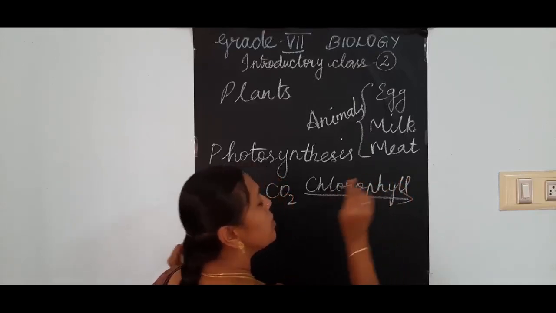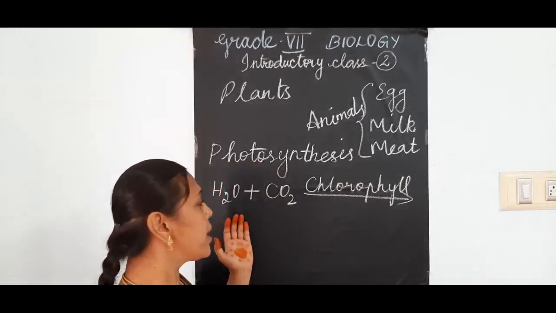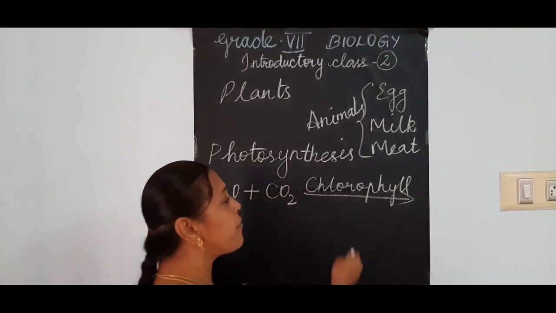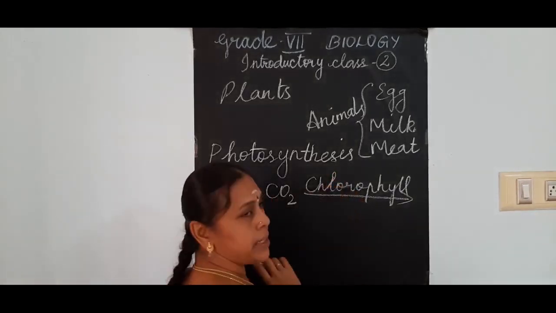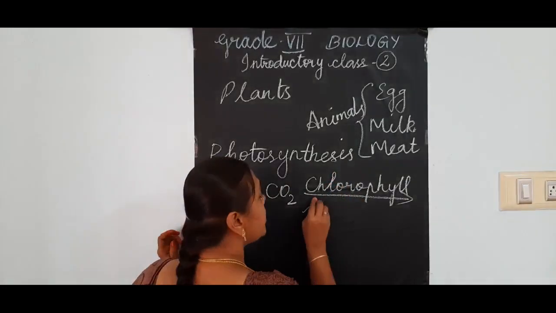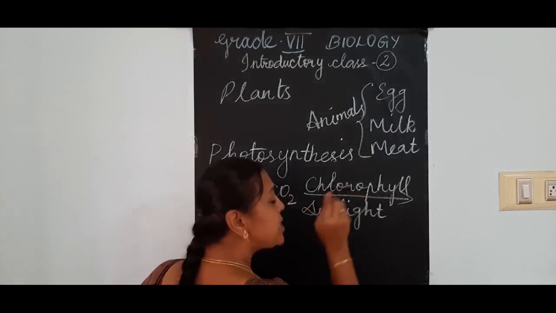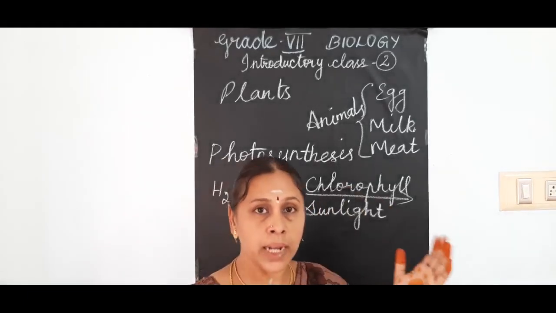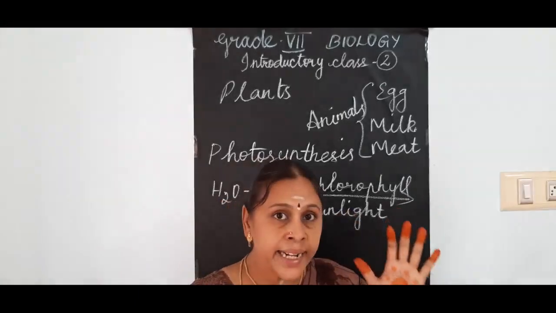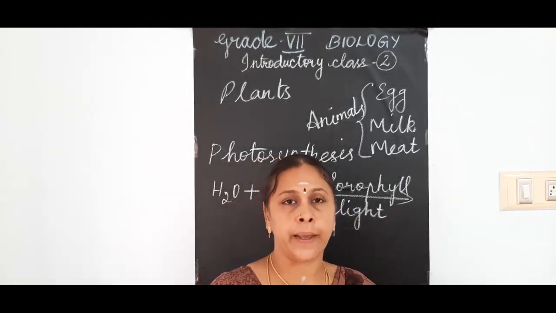So, plants absorb carbon dioxide from the atmosphere and water from the soil, and with the help of the chlorophyll pigment which is present in the leaves of the plants and using the sunlight. It is the main source of light. So this light energy is converted into chemical energy.